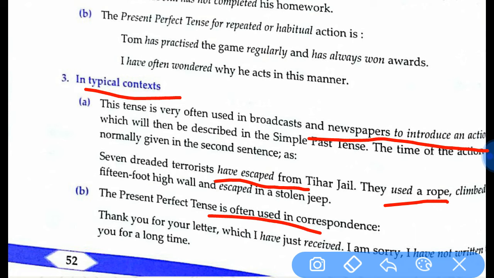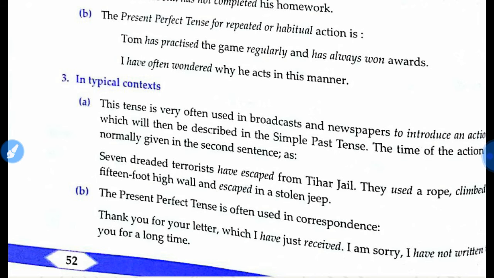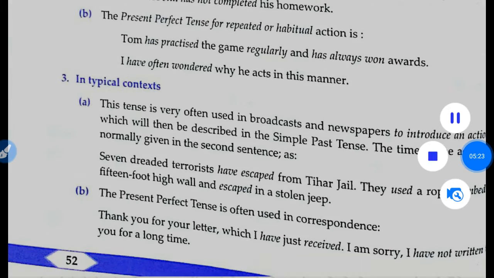Now let us see the second one. In correspondence. In correspondence means in giving and taking information. So when you write a letter, we write, which I have just received. That means to show an action that may not have been received just now, it may have been received one or two days earlier. Even then, in correspondence, we use the word just and also the perfect tense. So I hope you have already understood the places where we use the present perfect tense.